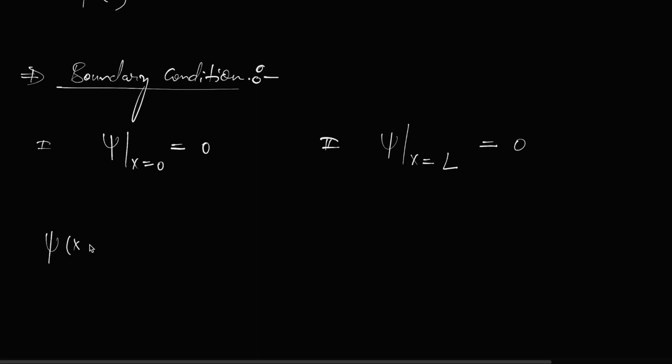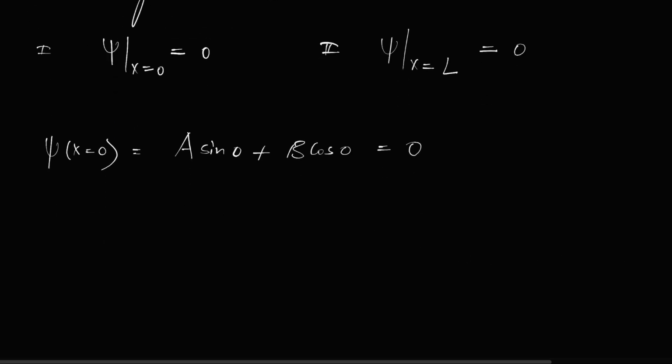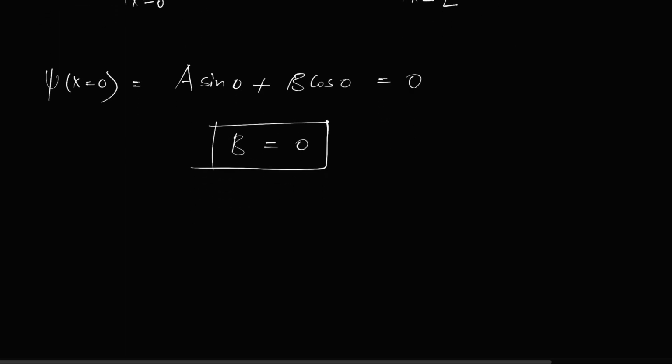So psi(x) at x equal to 0 is a sine 0 plus b cos 0, and the total has to be equal to 0. Sine 0 is 0, so 0 multiplied by a is 0, and b cos 0 is b times 1. So from here we get b is equal to 0. So one coefficient we have found here. Now we will put that coefficient in the above equation, so we get psi(x) is equal to a sine kx only, because b is 0.